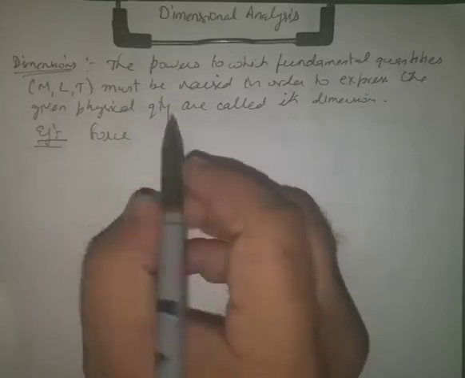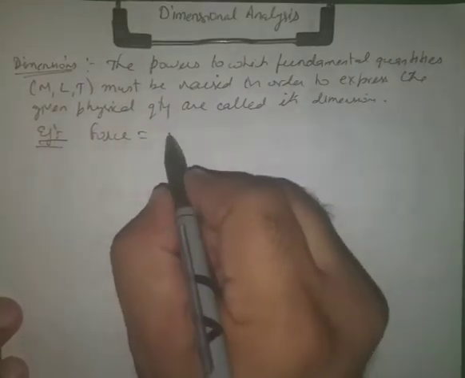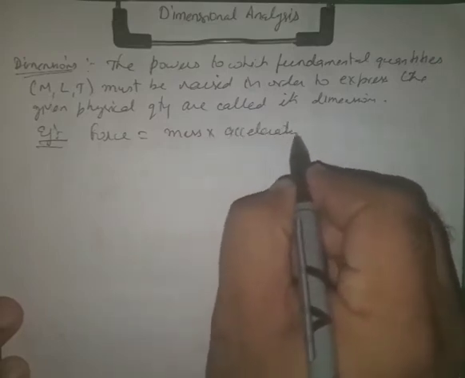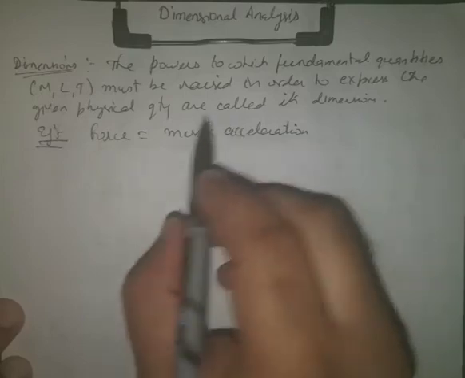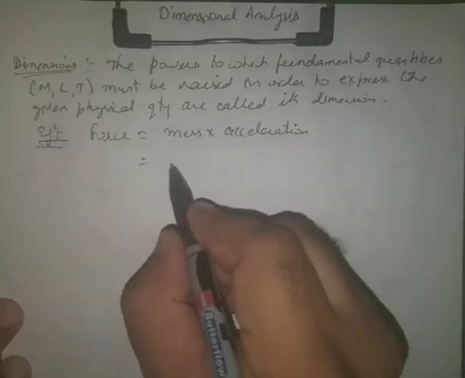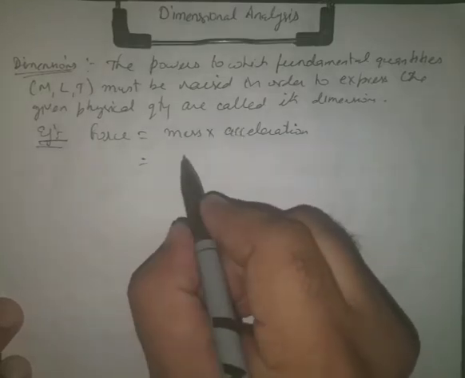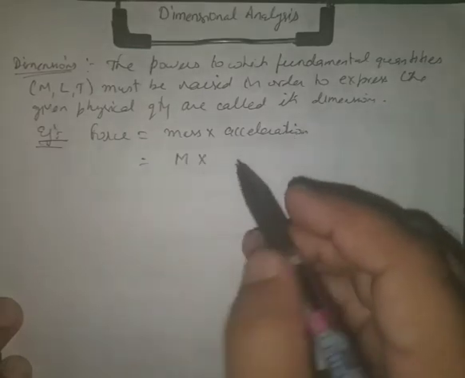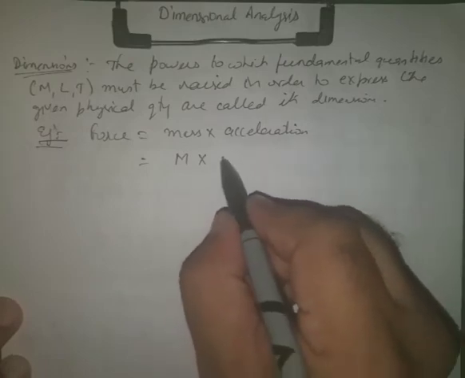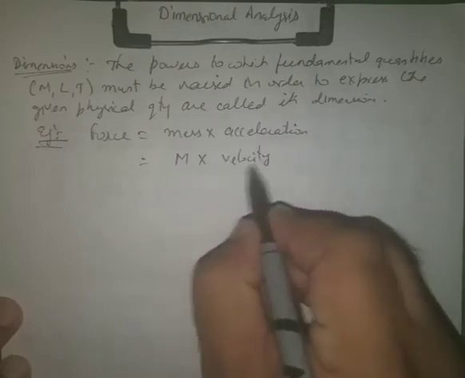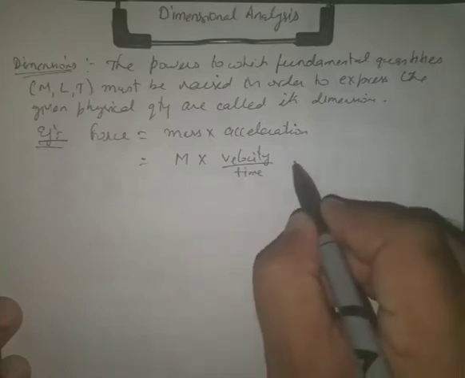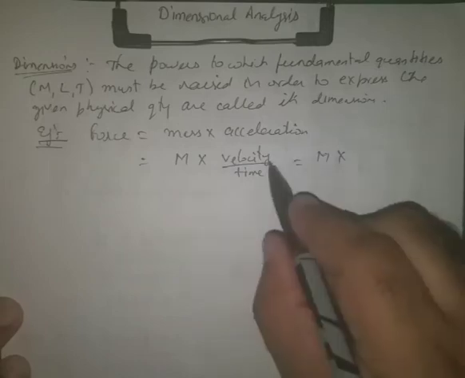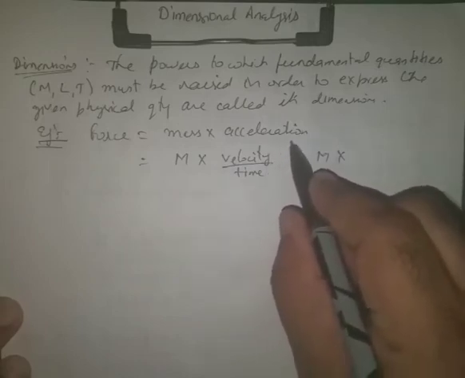So we already know the formula of force. Force is equal to mass multiplied by acceleration. Now in terms of dimensions we will represent mass by M, and acceleration is change in velocity over time, and velocity is distance over time, means velocity or speed is distance divided by time.